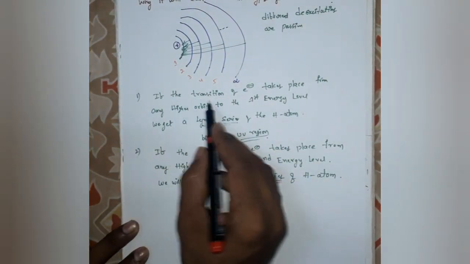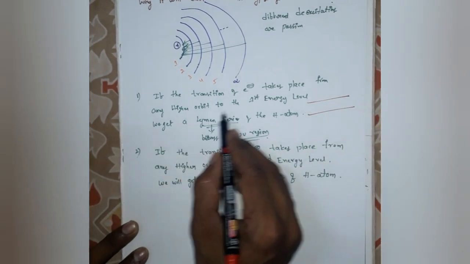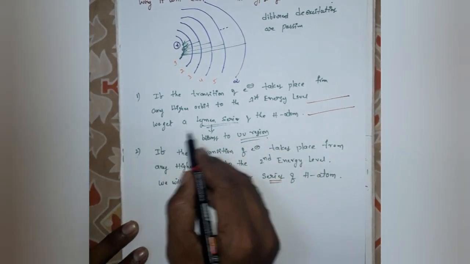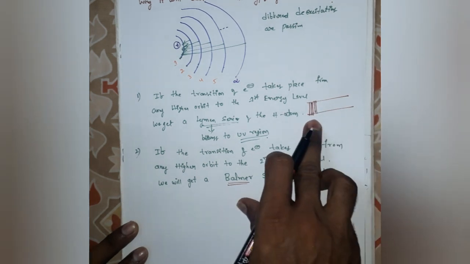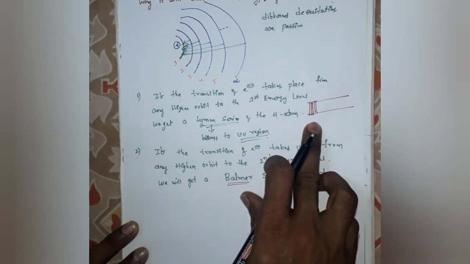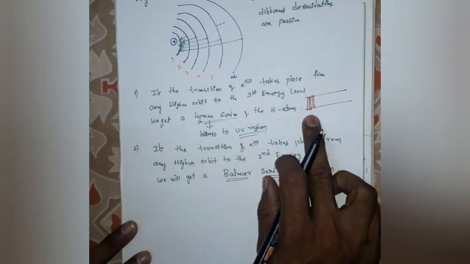If the transition of electrons takes place from any higher orbit to the first energy level, you will get the Lyman series. This is the Lyman series. These series of lines are known as the Lyman series. This belongs to the UV region of radiation.